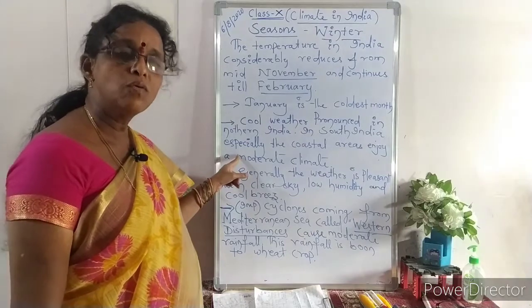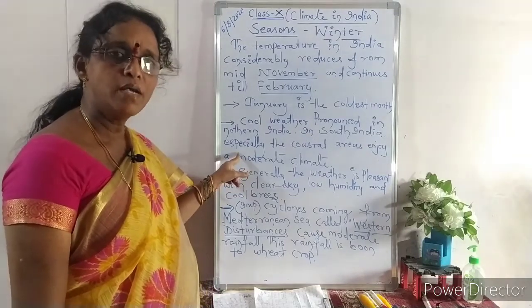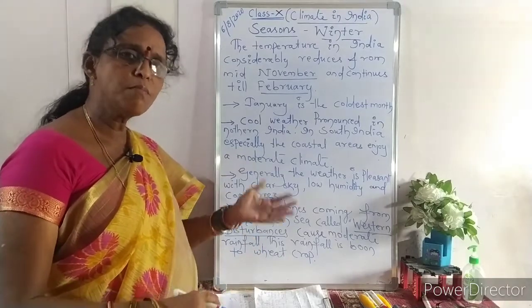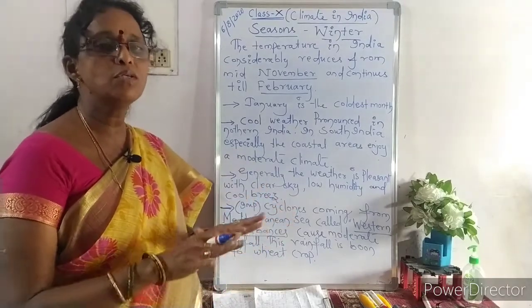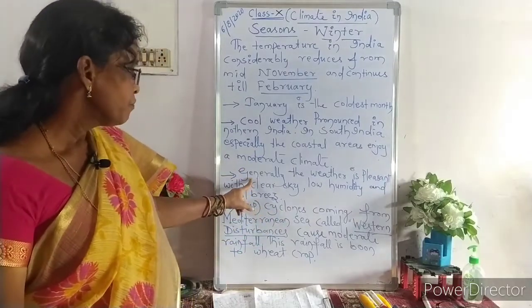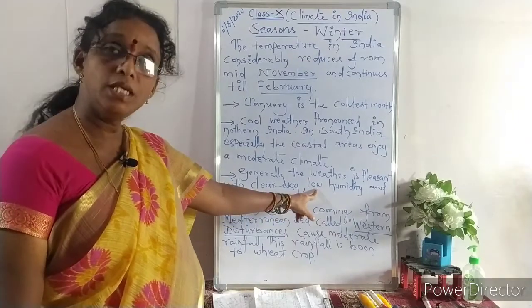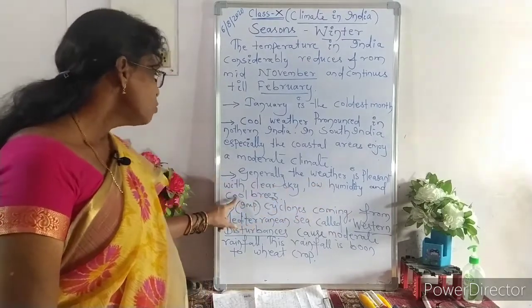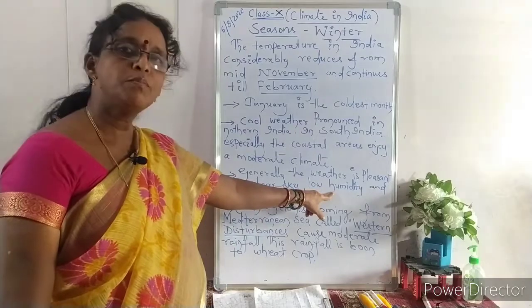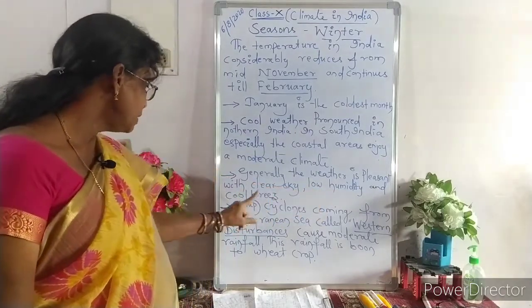The reason is coastal areas are near the sea, surrounded by water. So whether it is summer or winter, the temperature in the coastal area will always be moderate. Generally, the weather is pleasant with clear sky, low humidity and cool breezes. Humidity, the water vapor present in the air, is called humidity, and cool breezes.